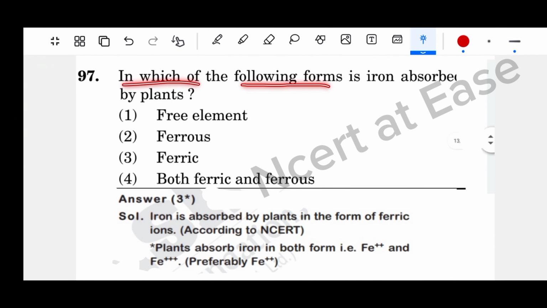In which of the following forms is iron absorbed by plants? Free element, ferrous, ferric, both ferric and ferrous. Iron is absorbed by plants in the form of ferric ions according to NCERT. So option 3, ferric, is the right answer according to NCERT.